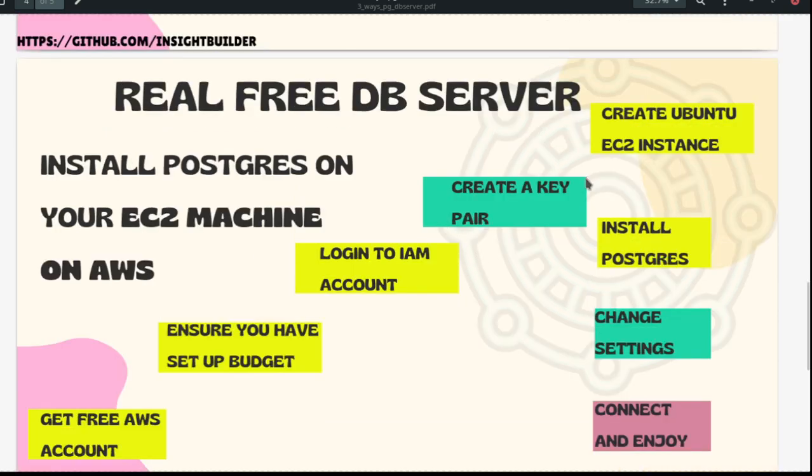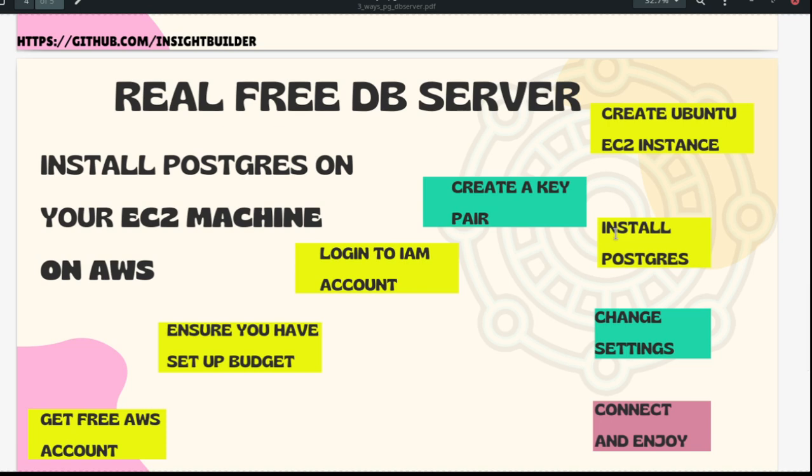But then comes one optional choice: you create a key pair. This is required if you have to connect to the database or the instance from outside the AWS environment, like from your local machine. Then you have to create an Ubuntu EC2 instance and install Postgres. So five steps to a Postgres server.